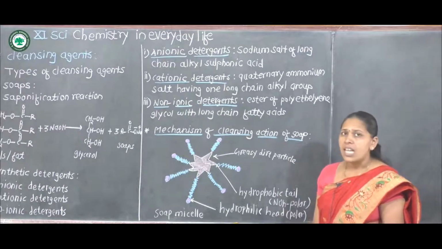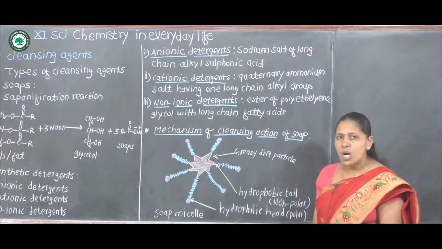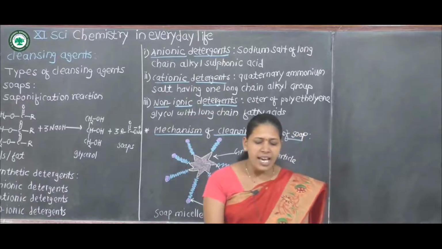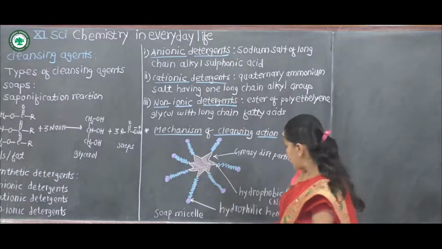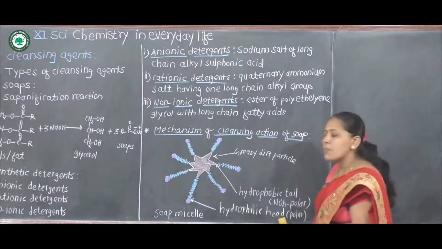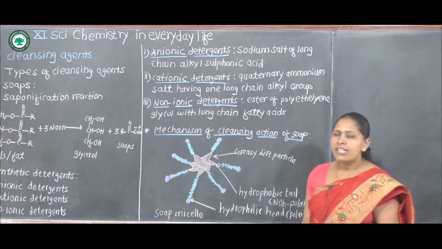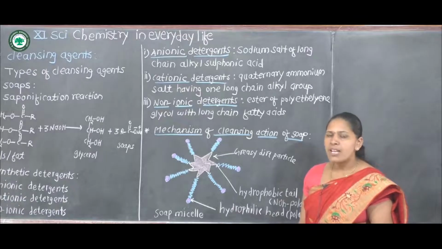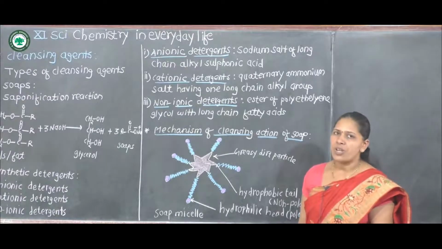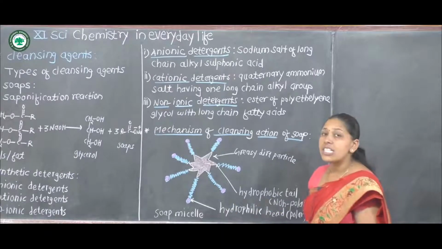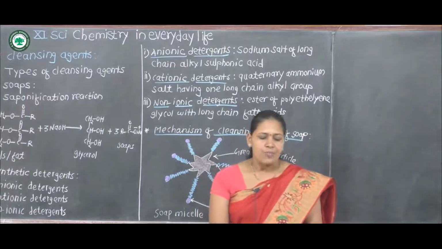That means it easily dissolves in water, therefore it is called hydrophilic. Because this hydrophilic part is polar, and we know that water is also polar, and a polar substance dissolves in a polar solvent, this polar hydrophilic head easily dissolves in water.